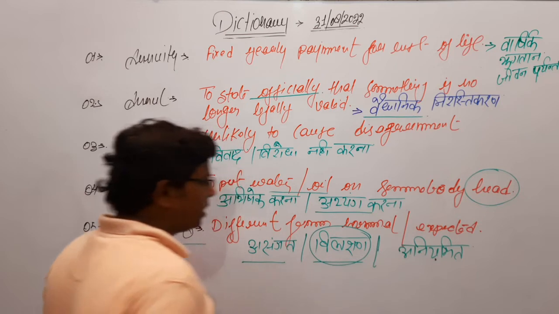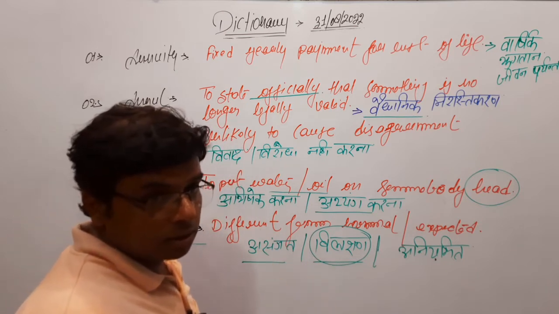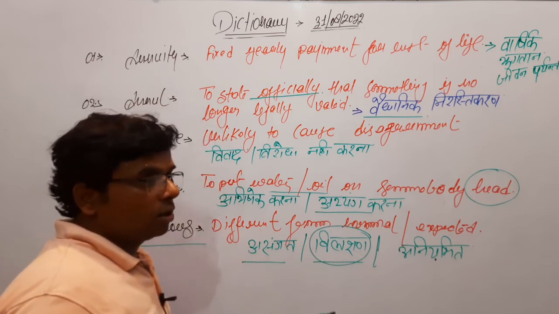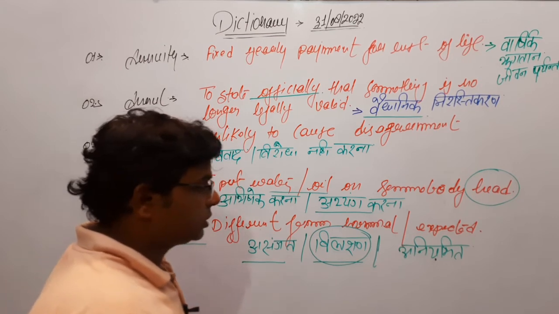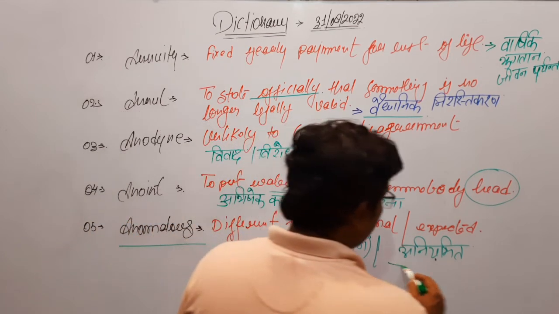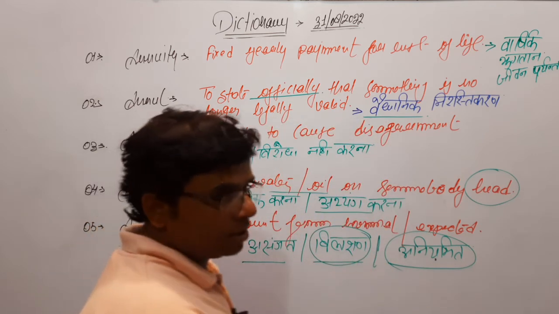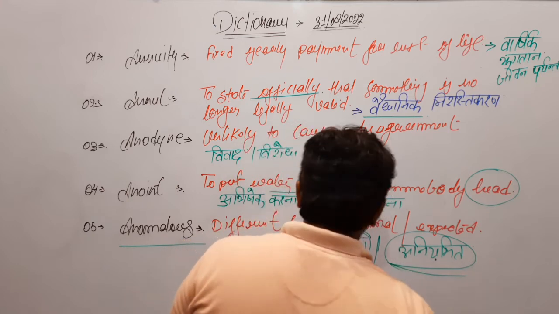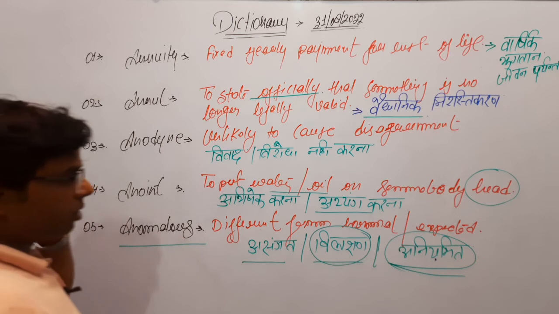Vilakshan means it is different but unique. It is a creature which is very rare. Vilakshan, aniyamit, irregular. You were expecting something regular and it proved to be aniyamit, irregular. So anomalous is different from normal or expected.